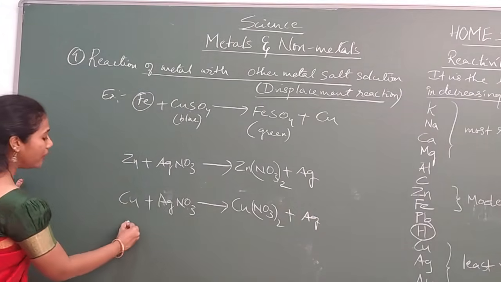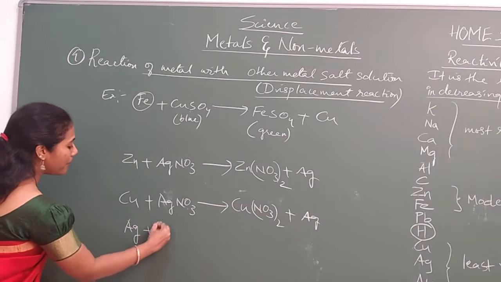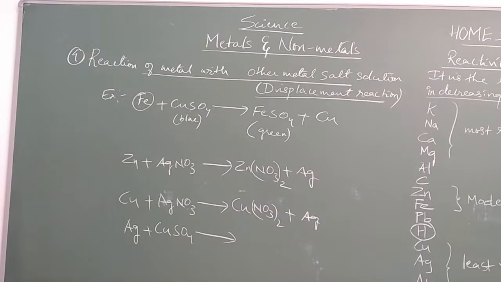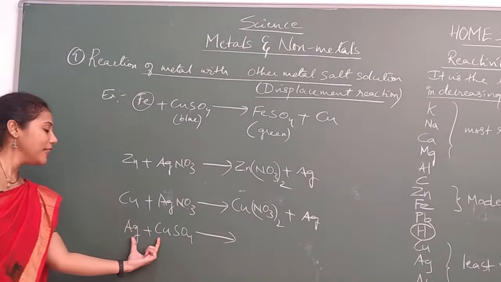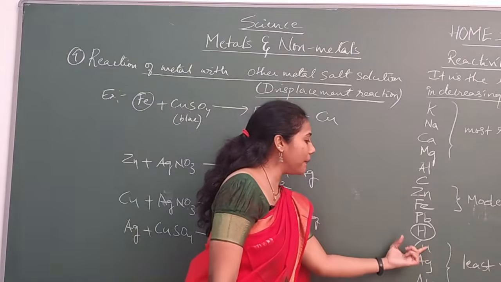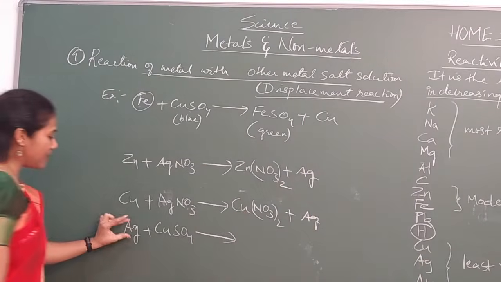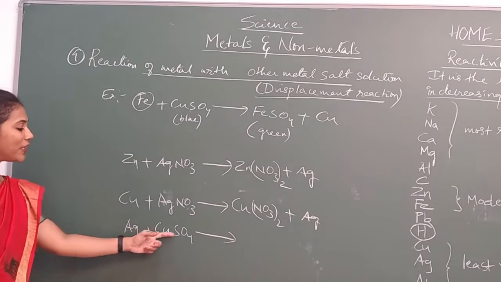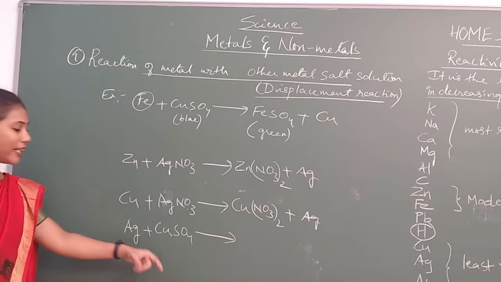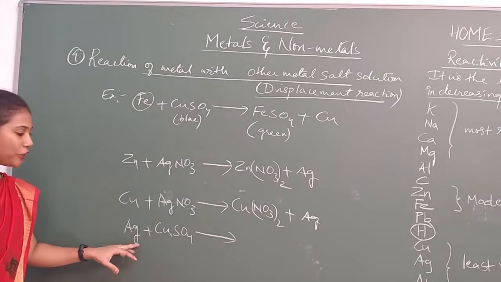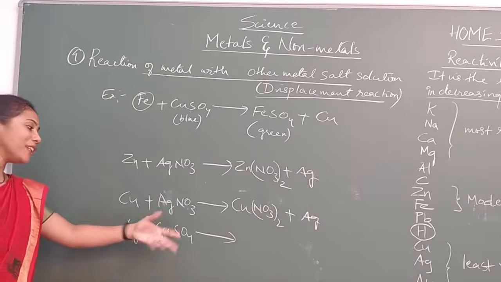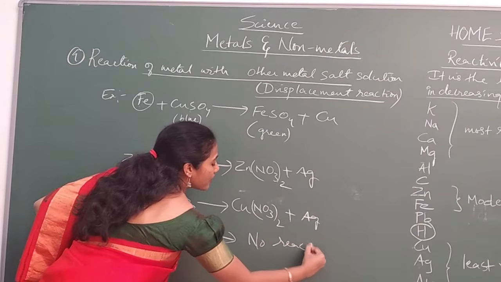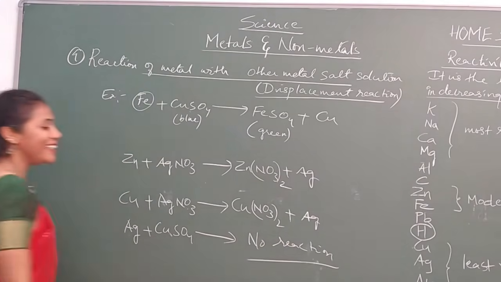Fine. And now if I have a reaction like Ag plus copper sulfate, can the reaction occur here? Just check the positions. Where is Ag? Below. Copper is above. So this one is less powerful. It cannot remove copper. Only the one which is more powerful can remove a metal from its salt solution. Here Ag is less powerful. It cannot remove copper. So the reaction does not occur. So you will say no reaction here.